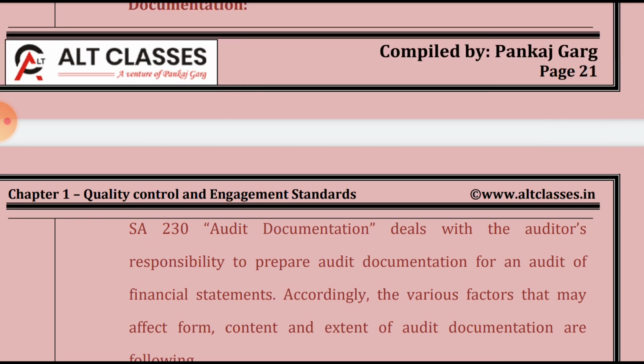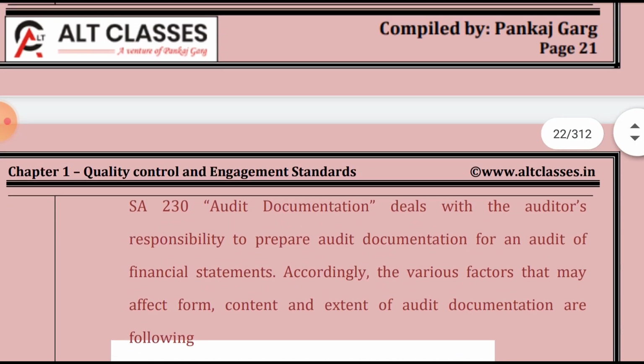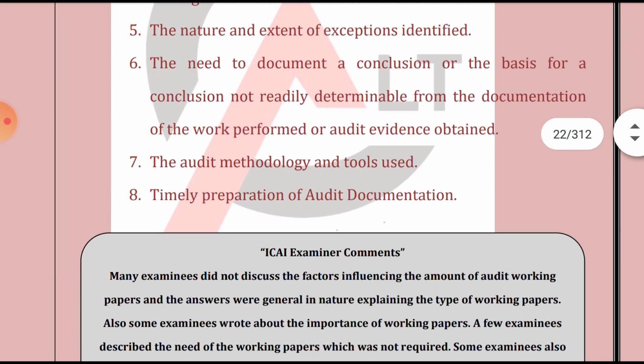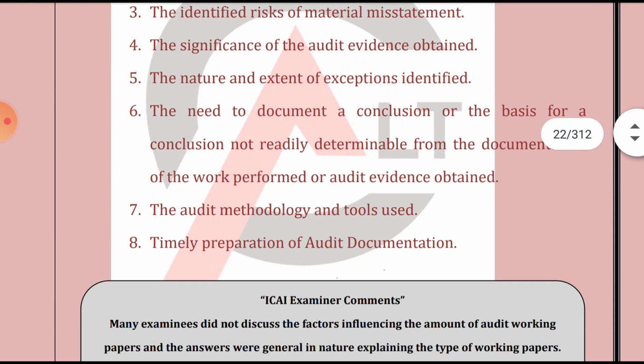So we'll memorize that without looking. What were the factors? First, size and complexity of the entity; second, the nature of the audit procedure performed; then the identified risk of material misstatement. Then we had studied the significance of the audit evidence obtained, the audit methodology and the tools used, and the last one was timely preparation of audit documentation. These are the factors basically.